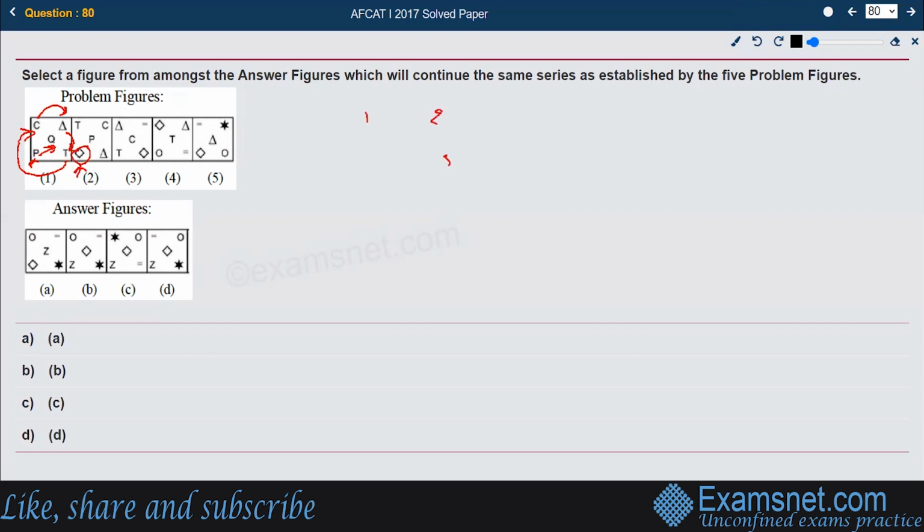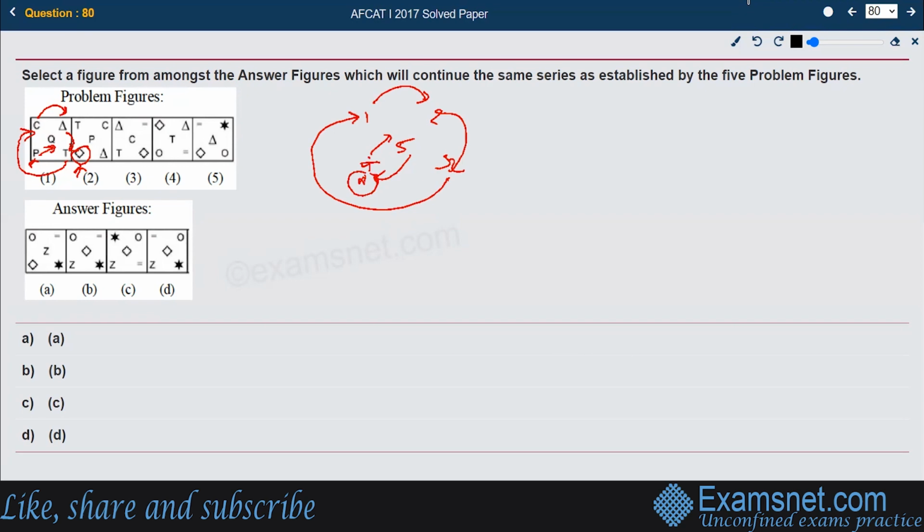Number the figures 1, 2, 3, 4, and 5. What they are doing is: 1 is going to 2, 2 is going to 3, 3 is going to 1, 4 is going to the center, and 5 is coming out, and a new thing has been introduced at this position. So this is what we are supposed to follow between 5 and 6.